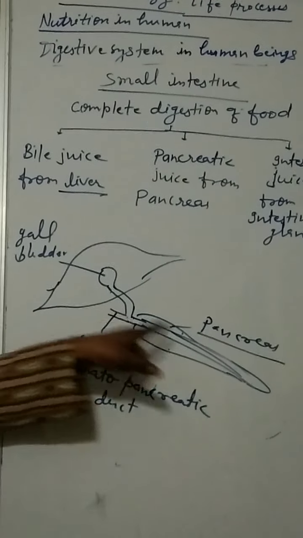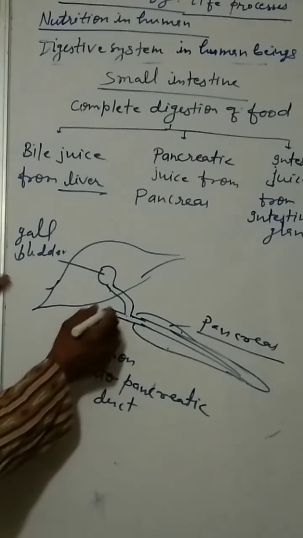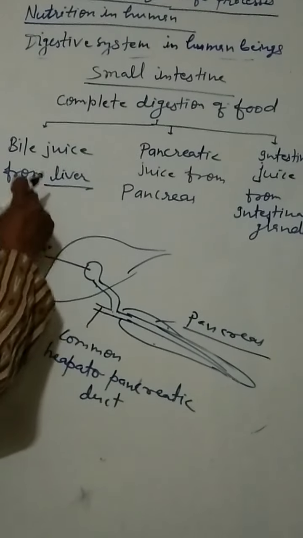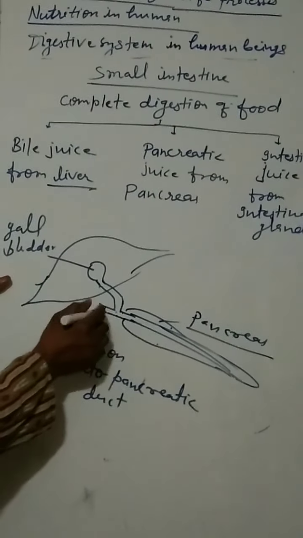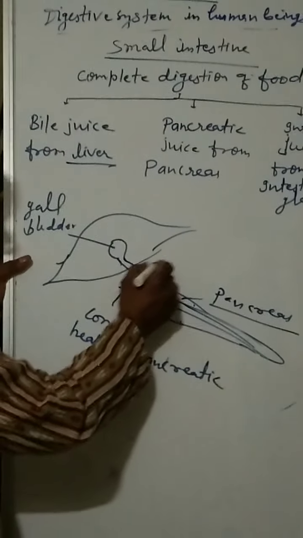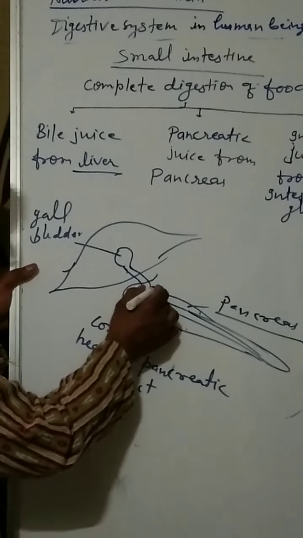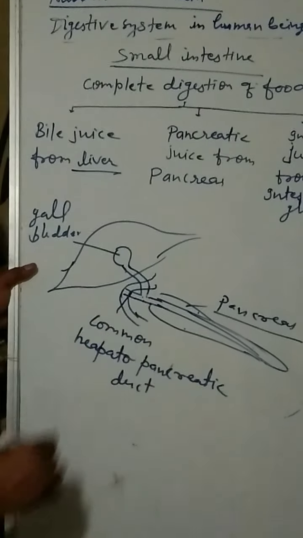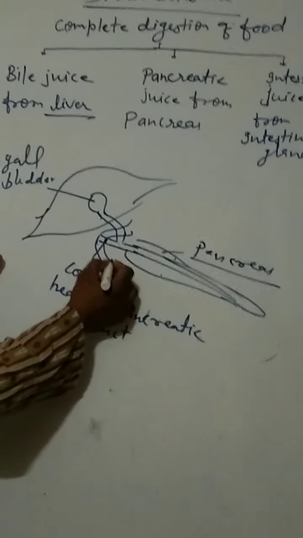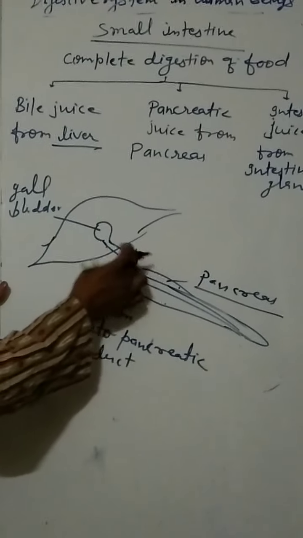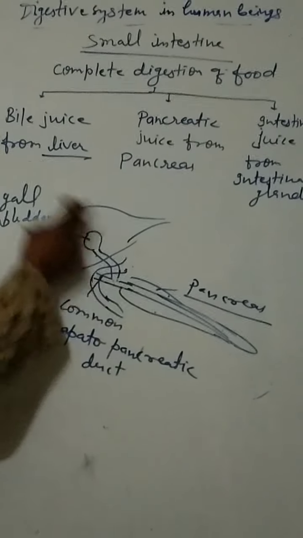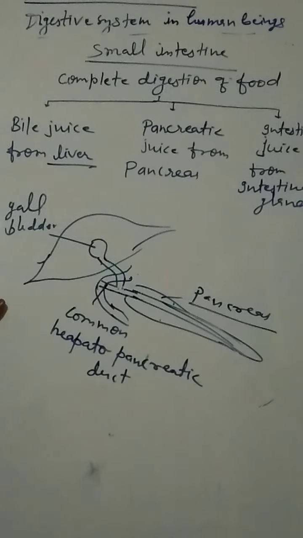Hepato means for bile and pancreatic for the pancreas. They make a common duct, hepatopancreatic duct, through which both bile juice and pancreatic juice enter the small intestine. Okay, so small intestine, the first part from the stomach. In this part, this duct opens that carries both bile juice and pancreatic juice.